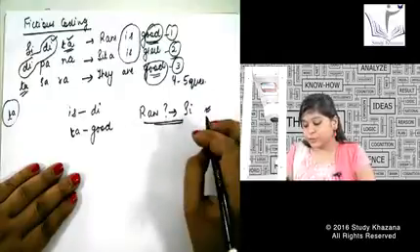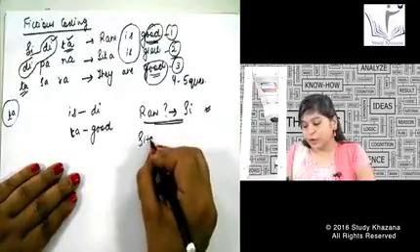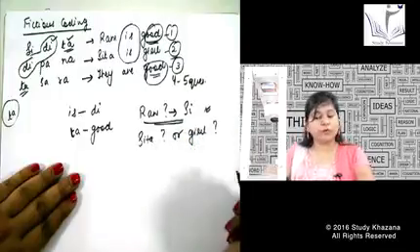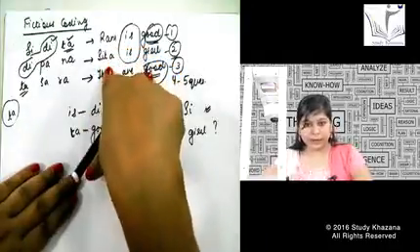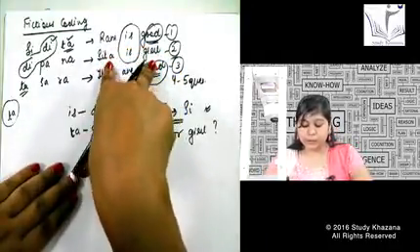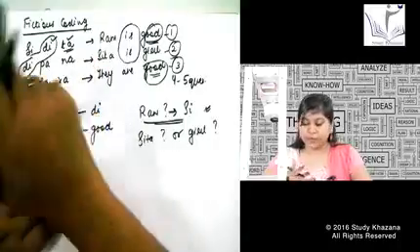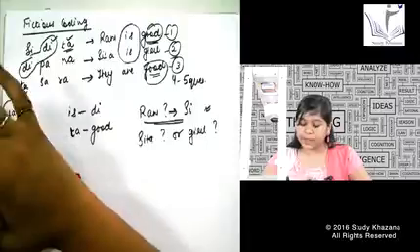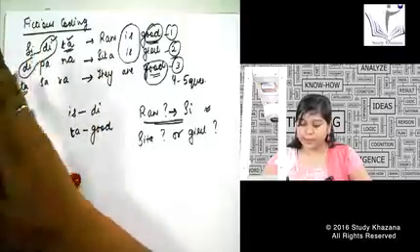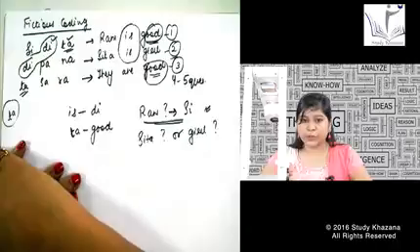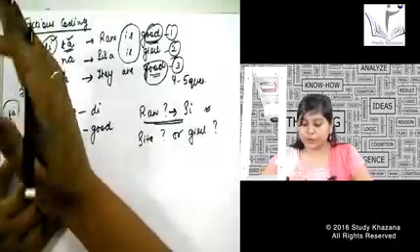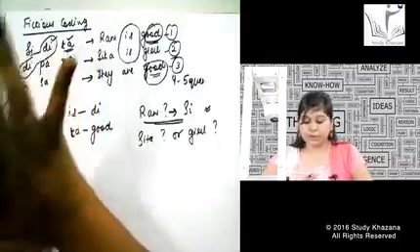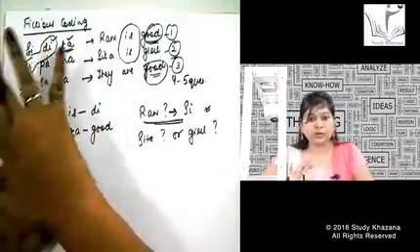But if they ask you the code word for Sita or the code word for girl, what should be the answer? For finding out the answer between Sita and the girl, do you think Sita will be PA or Sita will be NA? Do you really think there is any kind of pattern between Sita and the girl? Can we find out the pattern between Sita and girl, between PA and NA? It is not a sequential series. This is a question for coding and decoding, so obviously they are not giving you the answer directly. I cannot predict the answer for Sita and girl.